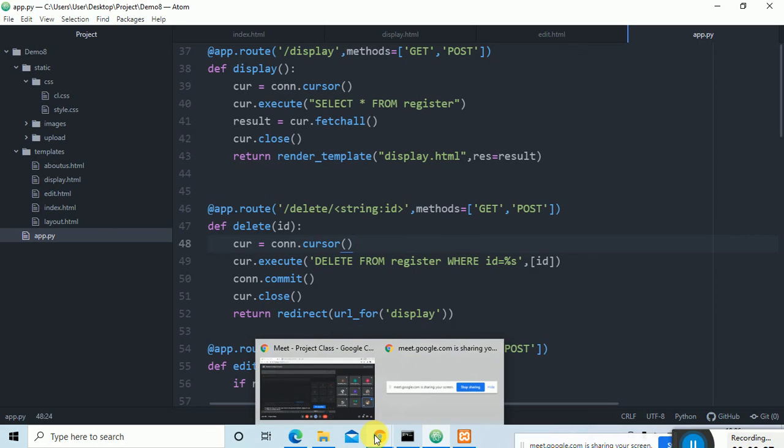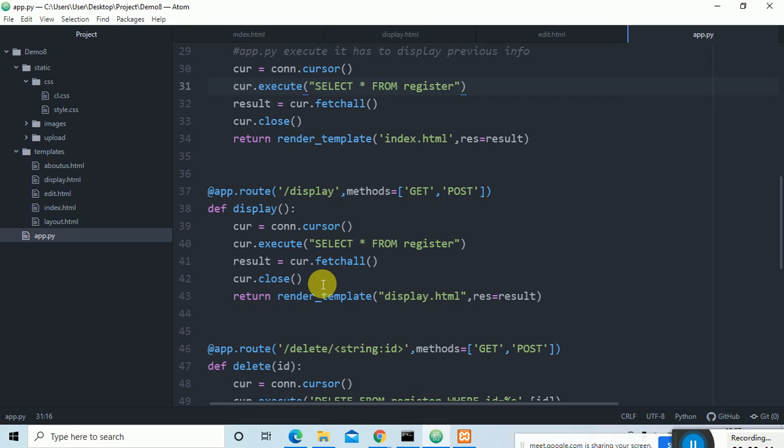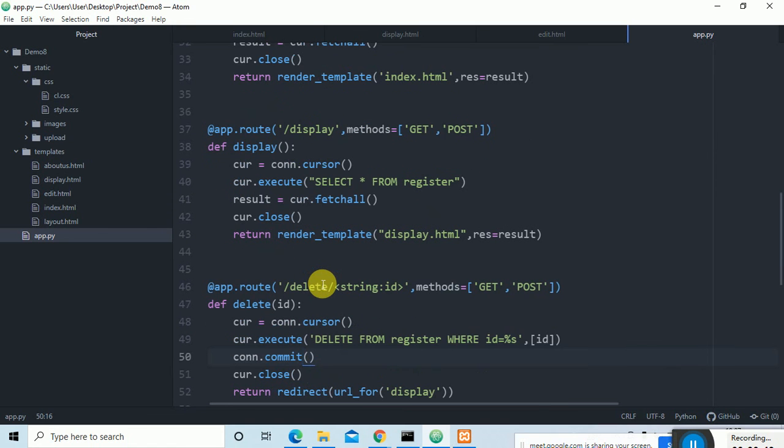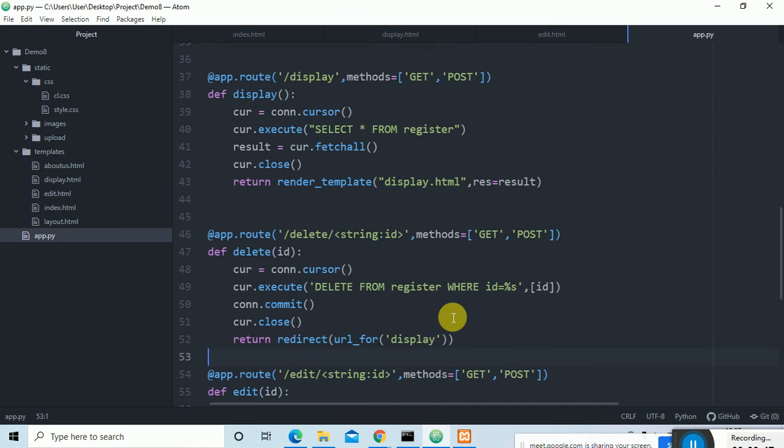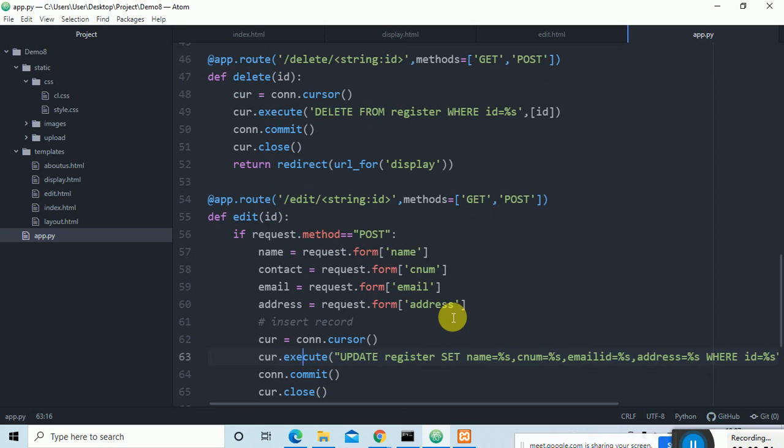What you have to do is create a separate file like this. Whatever I have explained, like insert, update, delete, all these things you have to execute and check whether it works or not. Only teaching by me doesn't work. You have to apply and check whether it's working properly.